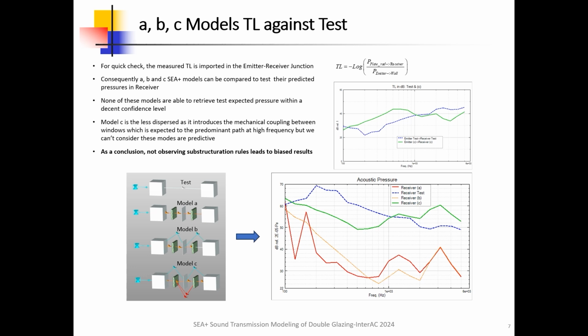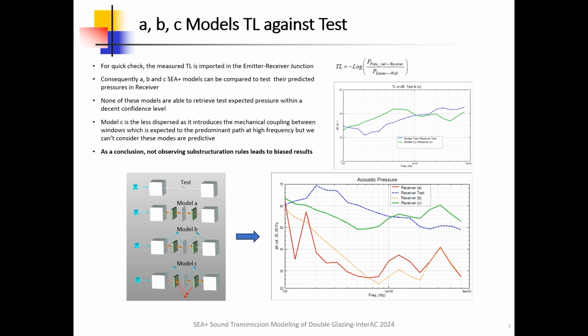Synthesis of TL outcomes from A, B, C models against TL test. For quick check, the measured TL is imported in the emitter-receiver junction. Consequently, A, B and C predicted pressures in receiver can be compared to pressure retrieved using measured test transmission loss. One observes that none of these models are able to retrieve test expected pressure within a decent confidence level.